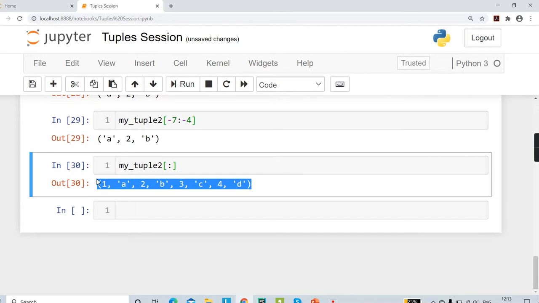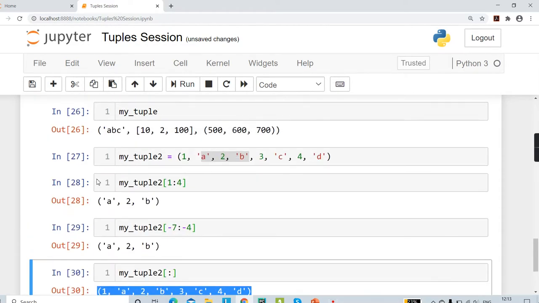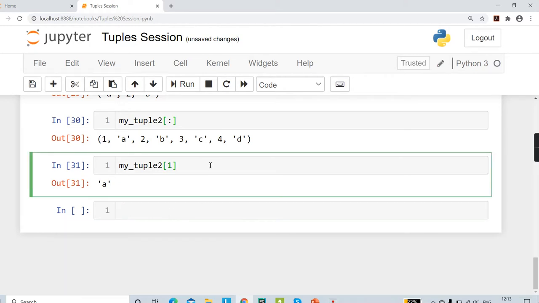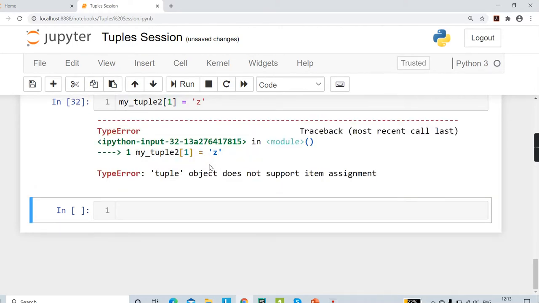Okay, now changing the elements, I've shown you that we cannot change a single element of a tuple. So if we have to iterate on that particular concept again, so let's say my tuple 2 of 1. We have this alphabet a, and let's say we want to take the alphabet a and make it z. So if we write equals z and if we run, Python will not accept the item assignment.